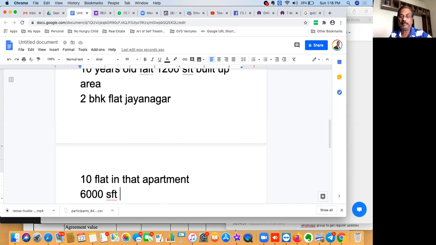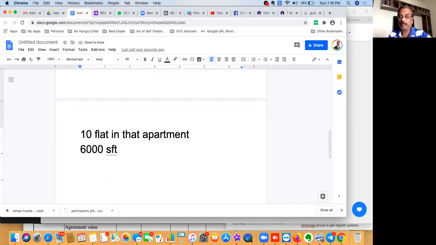Now, how the calculation of the flat should be done: this 6,000 square feet is the total area. In that, he is supposed to give at least nearly 30 to 40% open area for movement, like car parking, common space, and security. All that put together is supposed to be around 30%, which means 1,800 is gone. So the balance available is 4,200 square feet.